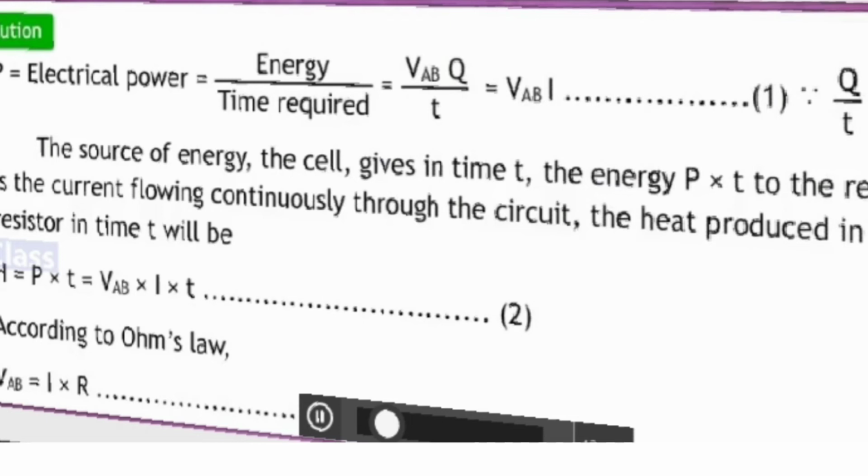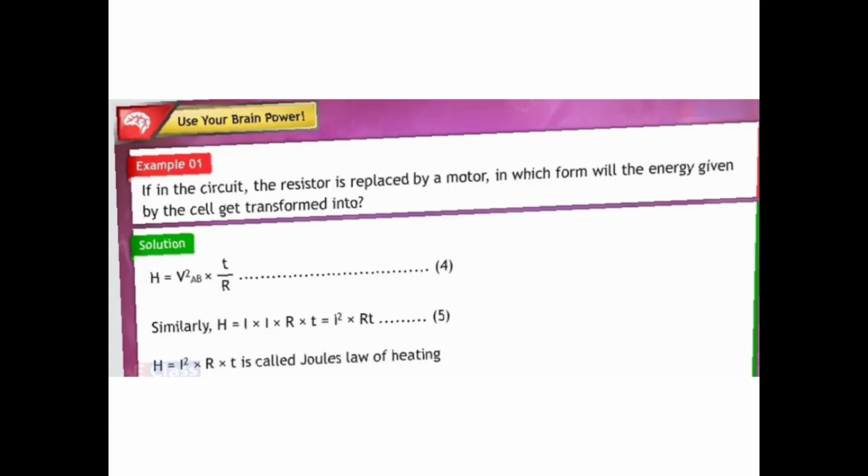Observe here, H is equal to VAB into I into T, right? So instead of V, I can write IR, and this is I and this is T. So we get I square RT. So here we got the formula H is equal to I square RT. This is called the Joule's law of heating. Okay, this is what is shown to you.